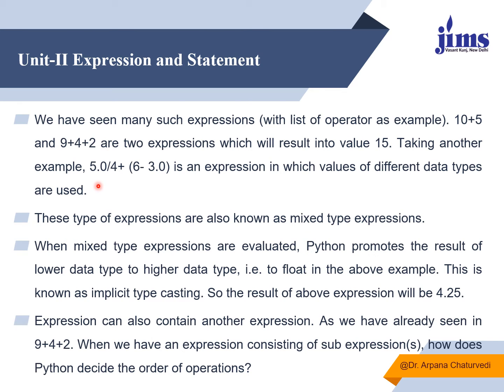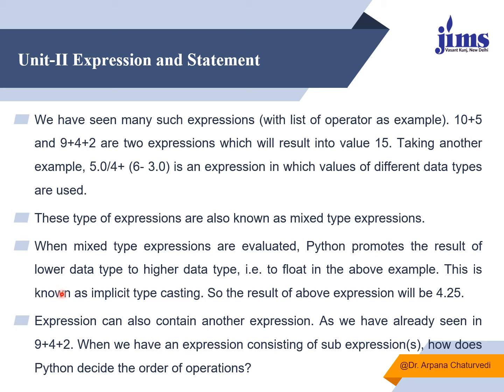Taking another example, like 5.0 divided by 4 or 6 plus 6 minus 3.0. This is also an expression where multiple values are being operated on as operands, on the basis of the operators you have used and the priority you want to give to the operations. These types of expressions are also known as mixed type expressions because you are performing evaluation on different data types. Python always promotes the result from lower data type to higher data type.